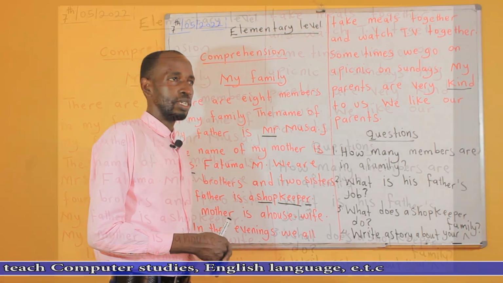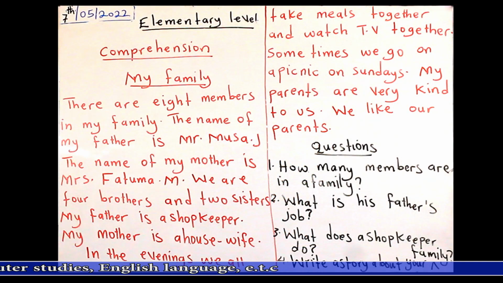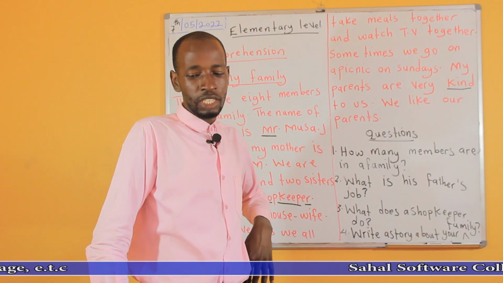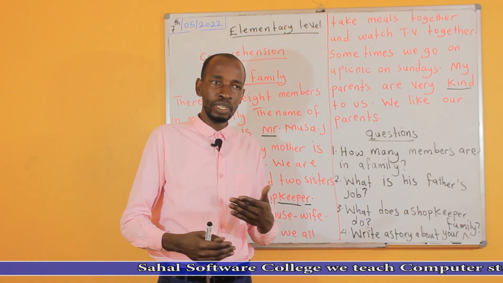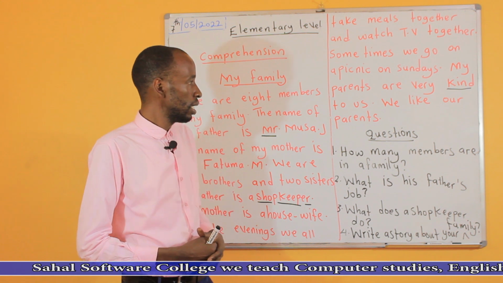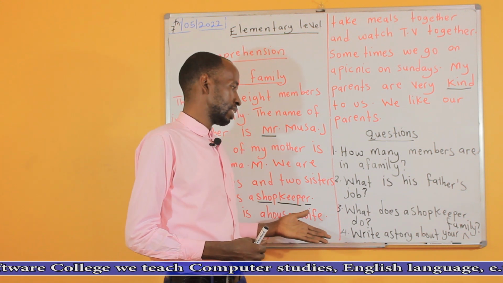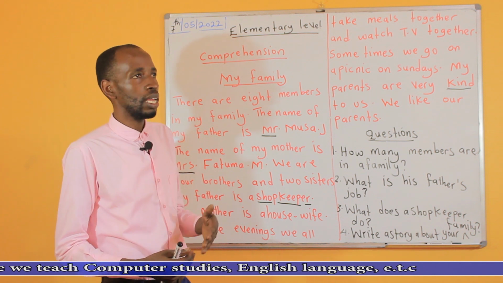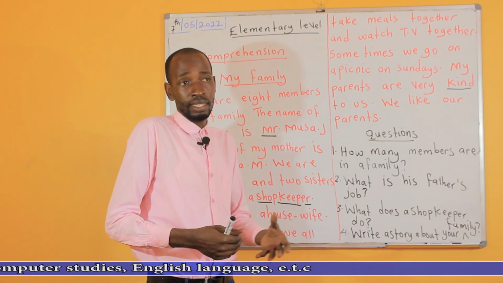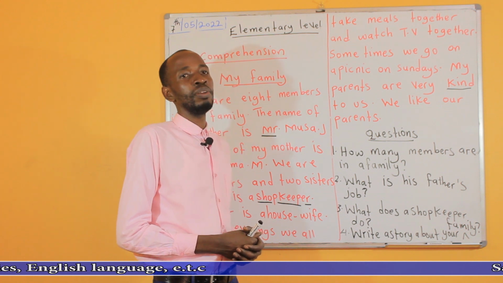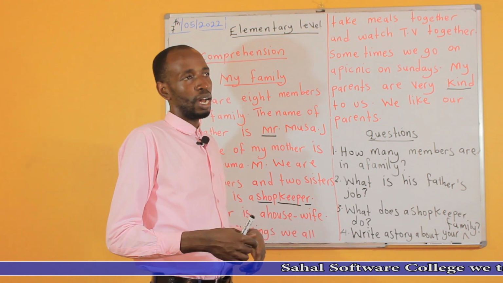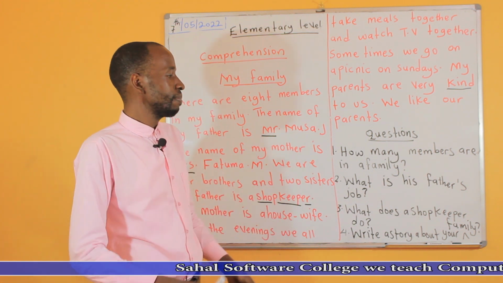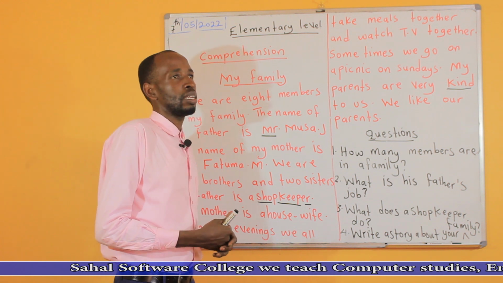Then next question is, what does a shopkeeper do? Does the shopkeeper teach? Does he teach? So you have to explain to us, what does a shopkeeper do? So I think you can say a shopkeeper sells and buys things. Because when you're a shopkeeper, you buy, you bring things in the shop, and after selling them, then you also buy.